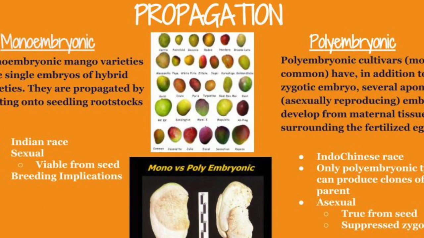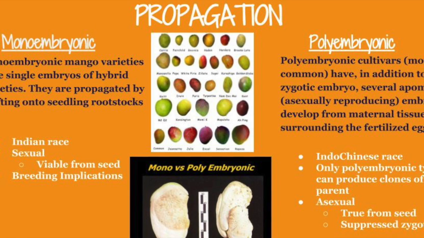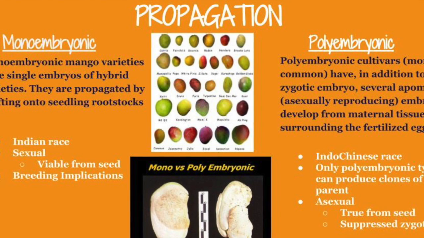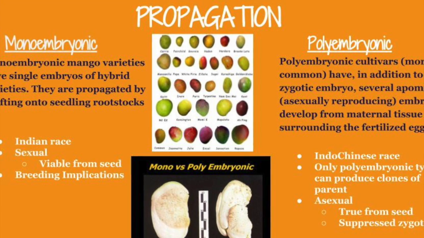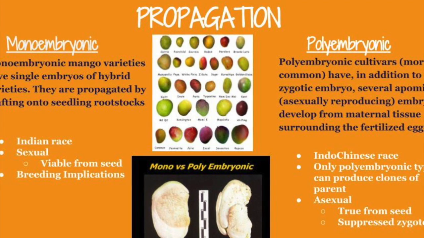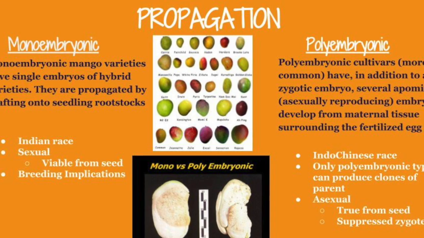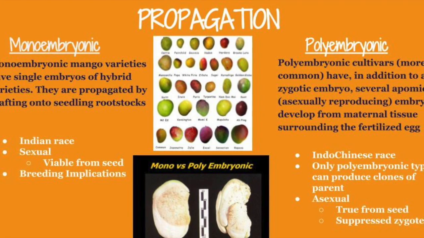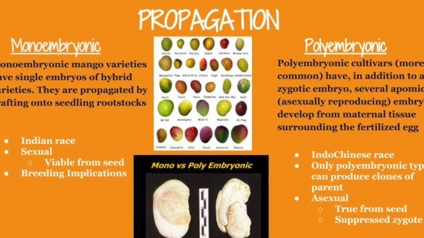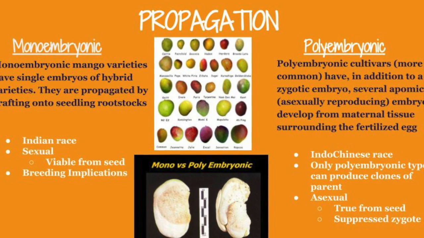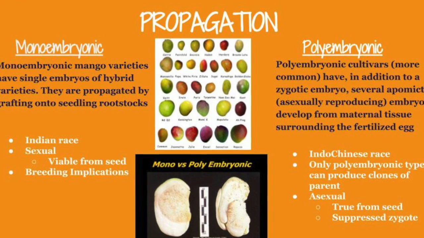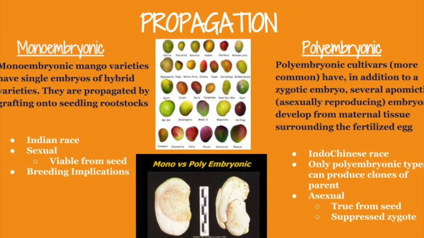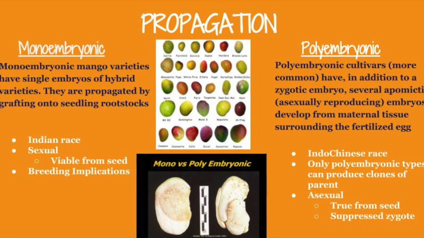Mango has monoembryonic and polyembryonic varieties that differ greatly in their ability to reproduce the plant. Monoembryonic mangoes have single embryos of hybrid varieties and are generally propagated by grafting onto the seedling rootstocks. This is a version of mango that is usually thought to be of Indian descent, originating back to the very beginning of cultivation. These seeds are sexually reproducing and can be crossed with other species, but may include certain breeding implications depending on the plant combination.